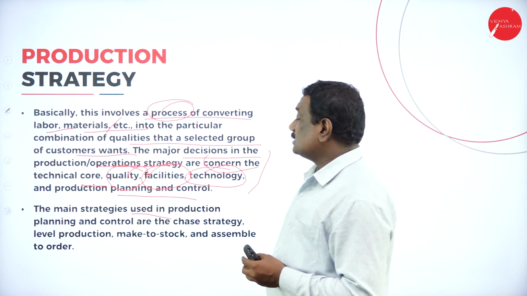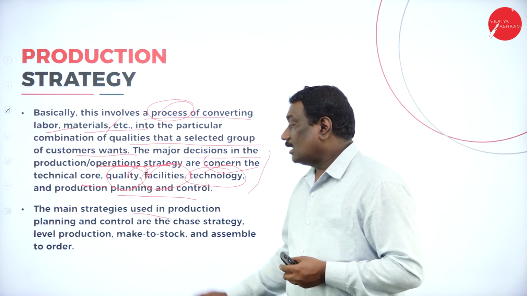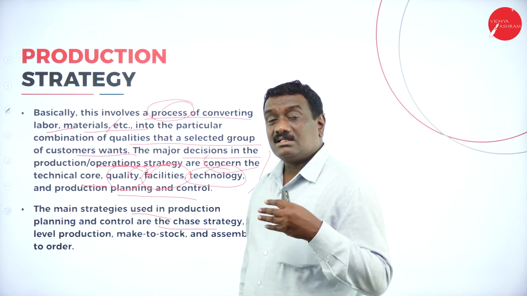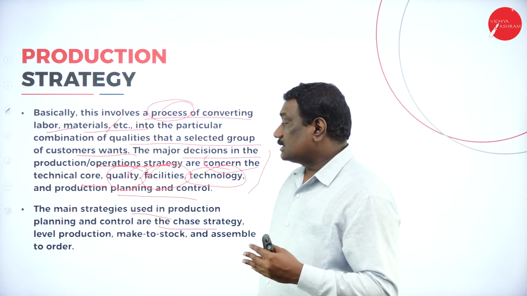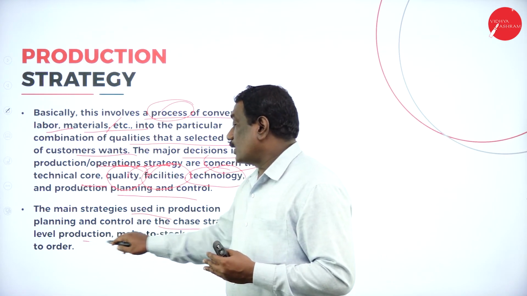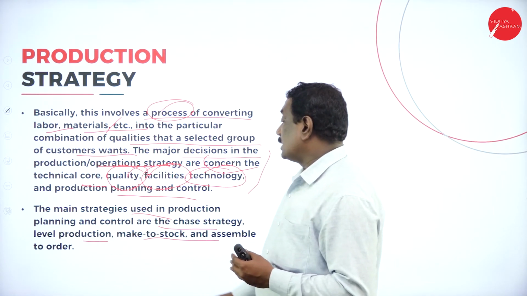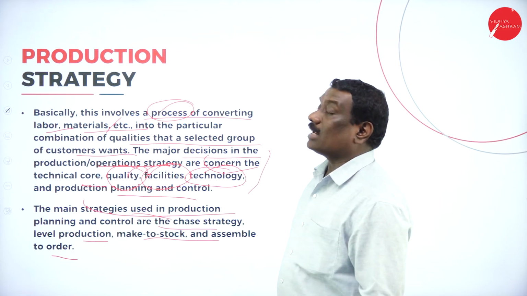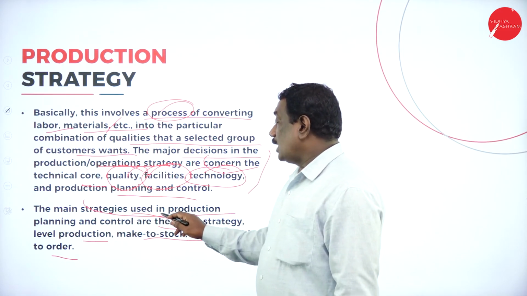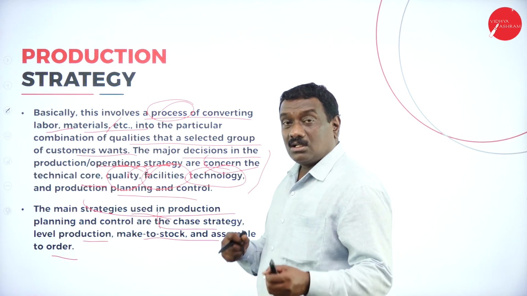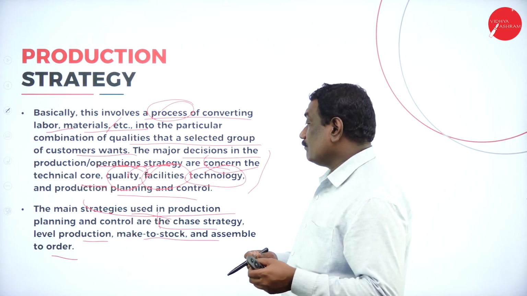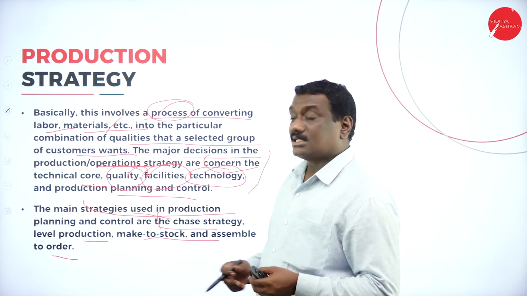Now the main strategies used in production planning and control are what? It is the chase strategy. That means you are chasing. What is that chasing? It says level production, make to stock and assemble to order. So the main important strategies used in production planning and control are the chase strategy, that is, you need to chase your competitors in the market, in such a way you need to make this strategy.